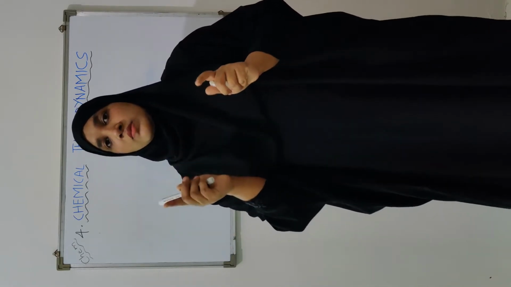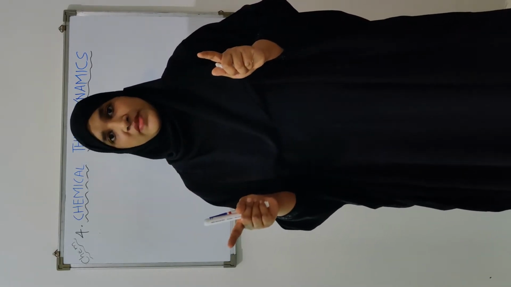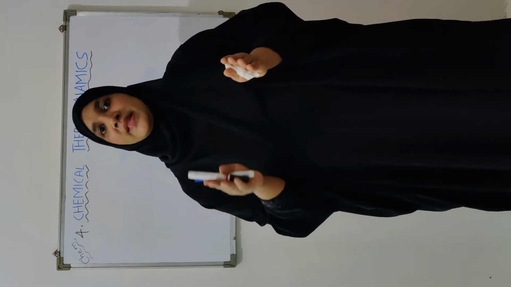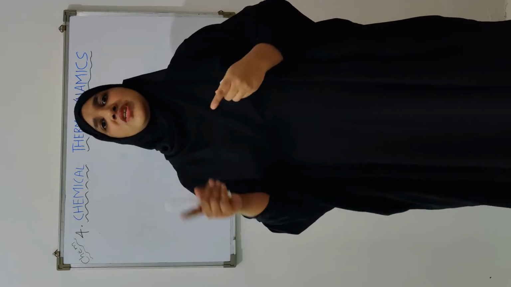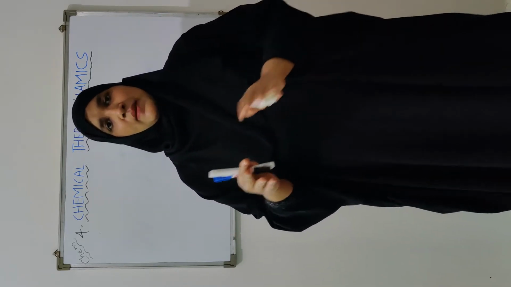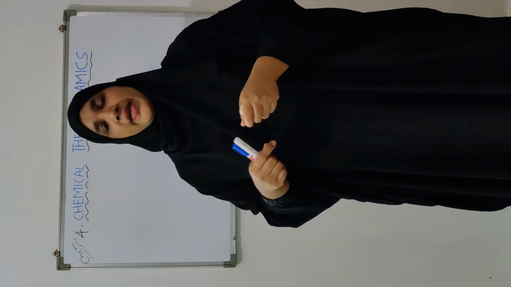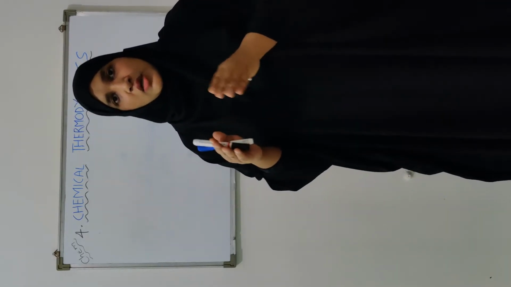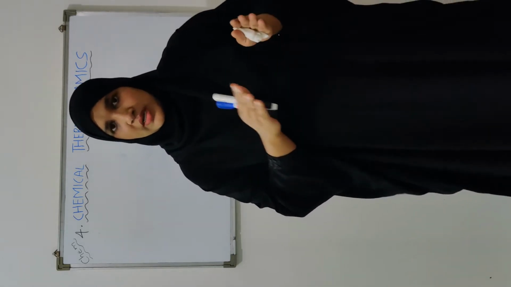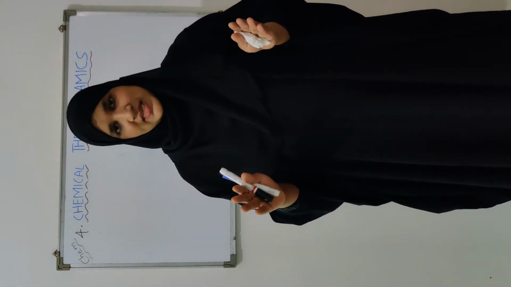So you will not observe a change in the physical form of that system, but you will observe that the chemical composition of the system has changed. Before it was acid and base, but after the reaction you will get a salt and water solution. So this is a chemical process that has taken place.